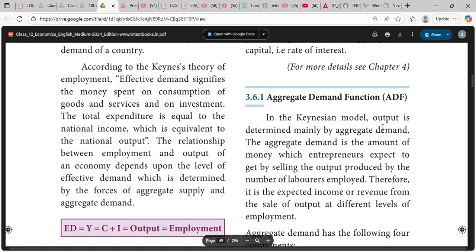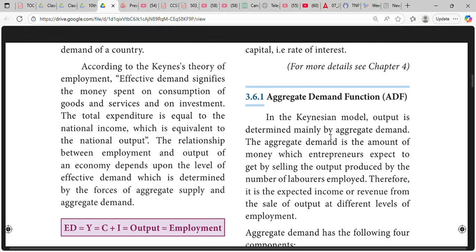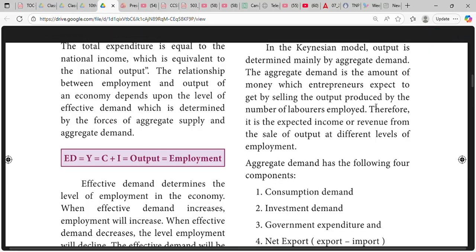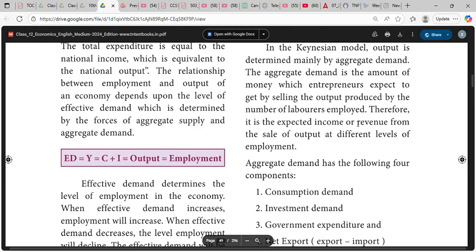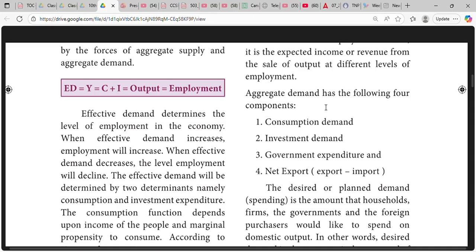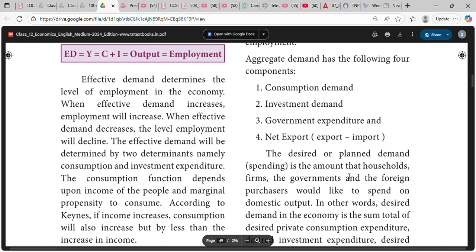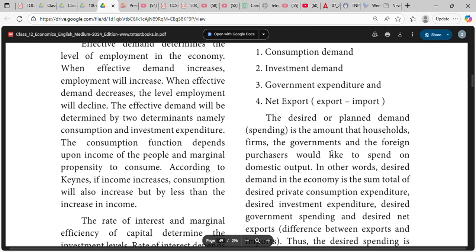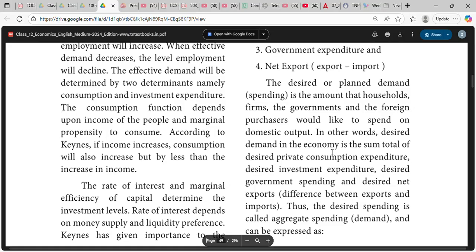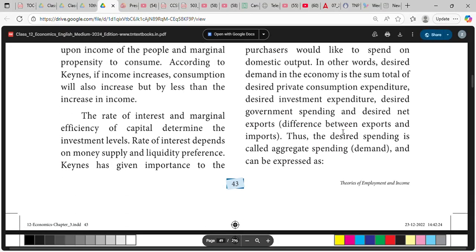Aggregate demand function. In the Keynesian model, output is mainly triggered by aggregate demand. The aggregate demand is the amount of money which entrepreneurs expect to get by selling the output produced by employees. Therefore, it is the expected income or revenue from the sale of output at different levels of employment. The aggregate demand has the following core components: consumption demand, investment demand, government expenditure, and net exports, which is exports minus imports. The desired or planned demand is the amount that households, firms, the government, and foreign purchasers would like to spend on domestic output. Net exports is the difference between exports and imports, and the desired spending is called aggregate spending.